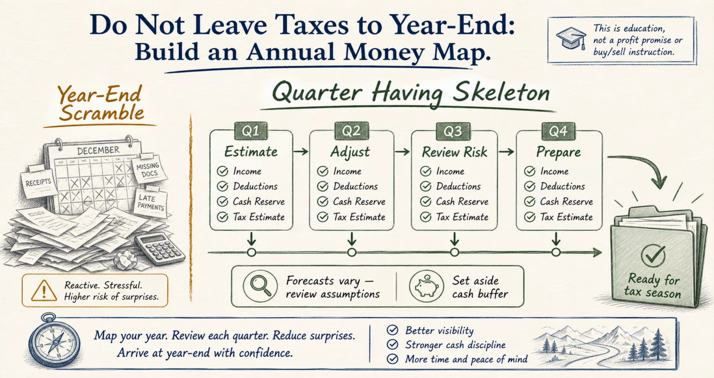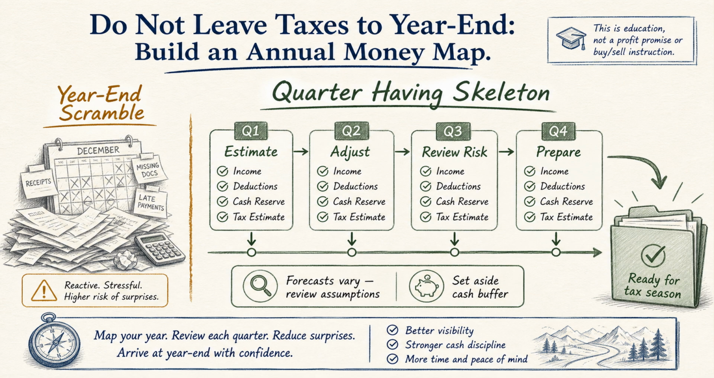The first quarter is about having a skeleton, not a perfect answer. Instead, create 3 scenarios: normal income, higher income, and lower income with an asset sale or special event. For each scenario, ask where the cash would come from, which records would be needed, and which month would be tight.